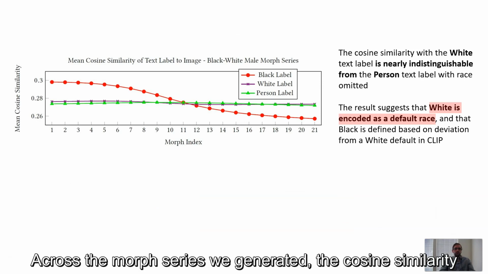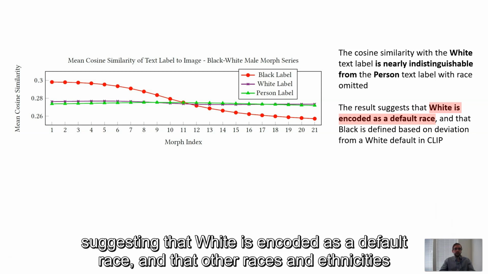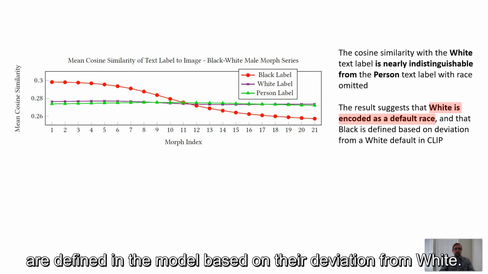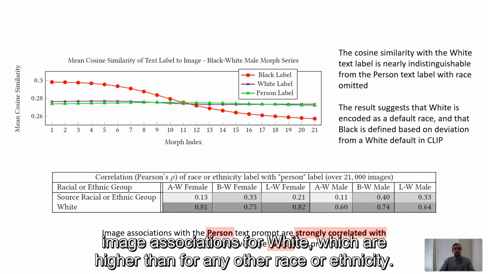Across the morph series we generated, the cosine similarity of an image with the person text label is nearly indistinguishable from that of the white text label, suggesting that white is encoded as a default race and that other races and ethnicities are defined in the model based on their deviation from white. This is further supported by the correlation between image associations for person and image associations for white, which are higher than for any other race or ethnicity.